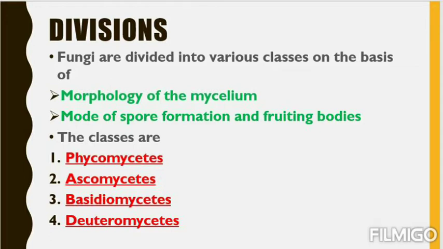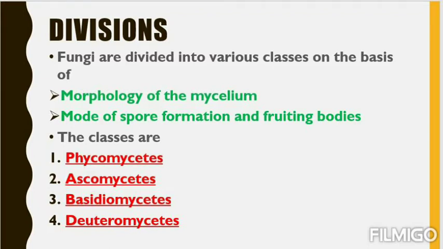First one is morphology of the mycelium, how the fungal body looks. Morphology means the external feature, the look of the mycelium, how the fungal mycelium is arranged. That is the first basis. Second basis is mode of spore formation and fruiting bodies. See, we have read about so many spores. So according to the spores present on fungi, we are classifying the fungi into 4 classes.